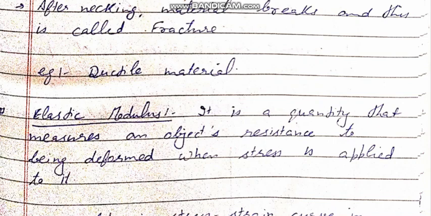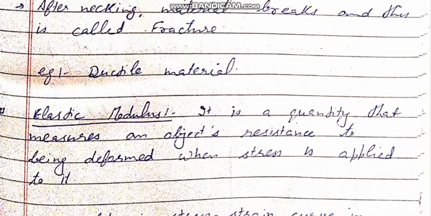Ductile materials are those materials which can be converted into fine plates, sheets or wires after beating. But when the material has been converted into fine wires or sheets, it cannot be converted back to its original position. It is very difficult or almost impossible to convert it back to its original position.